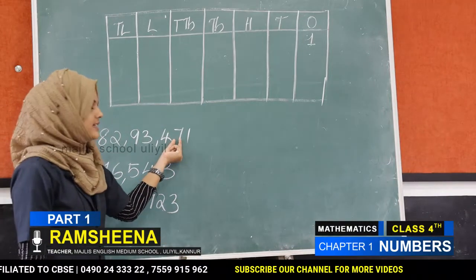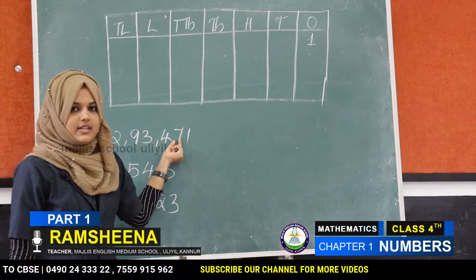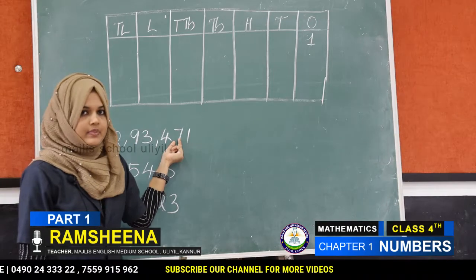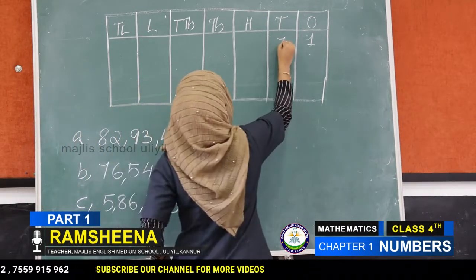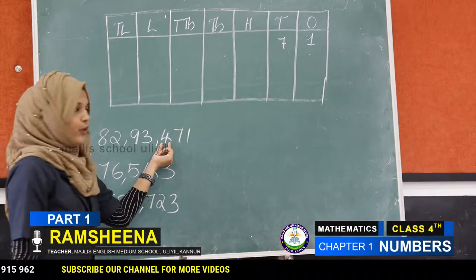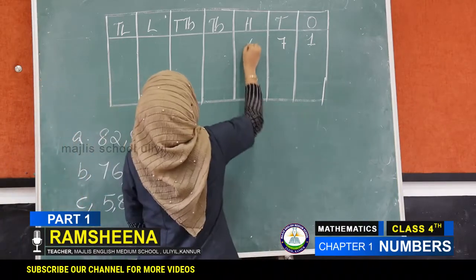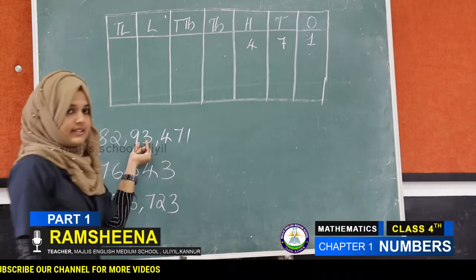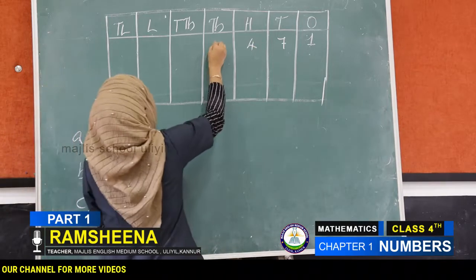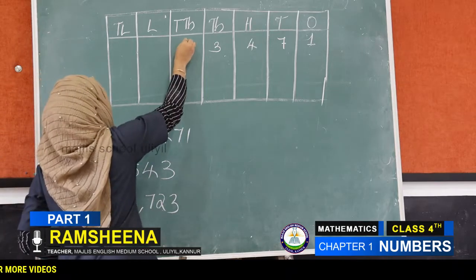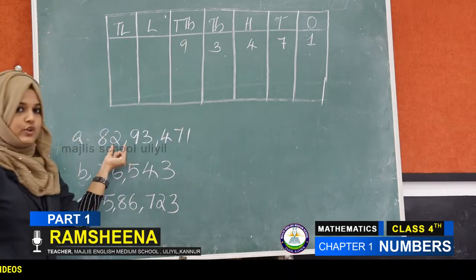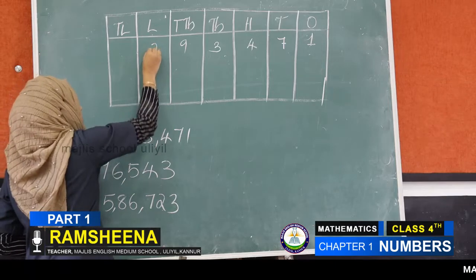Then next number. Which number stands in tens place? 7. Very good. 7 in tens place, 4 in hundreds place, 3 in thousands place, 9 in 10,000s place, 2 in lakh place.